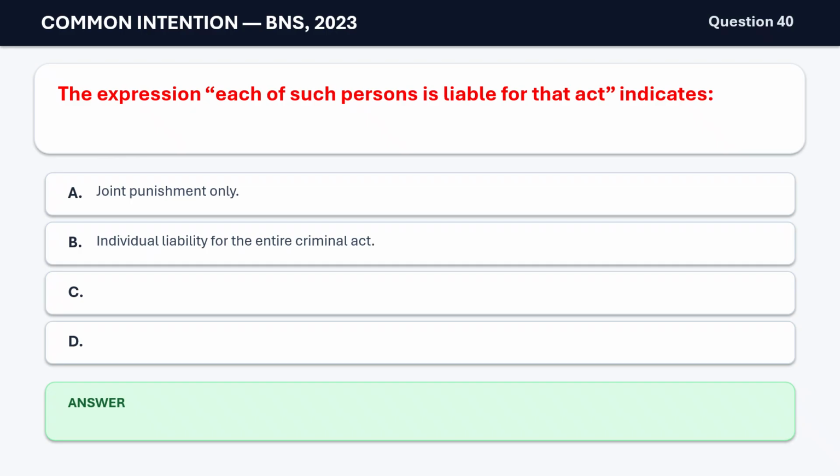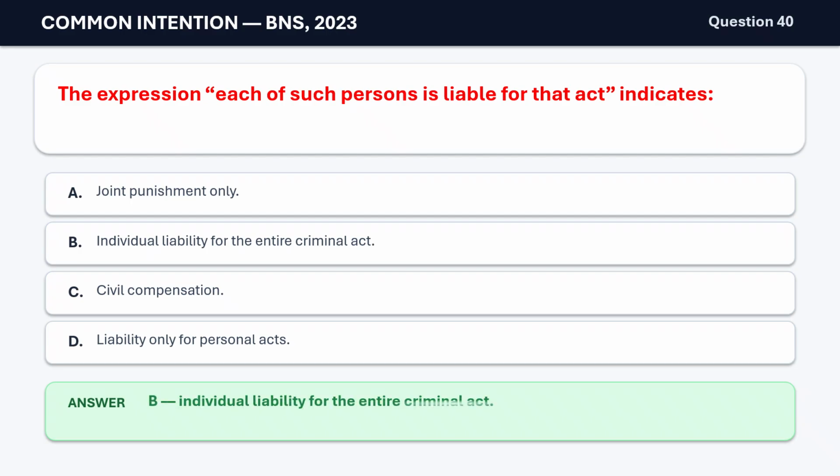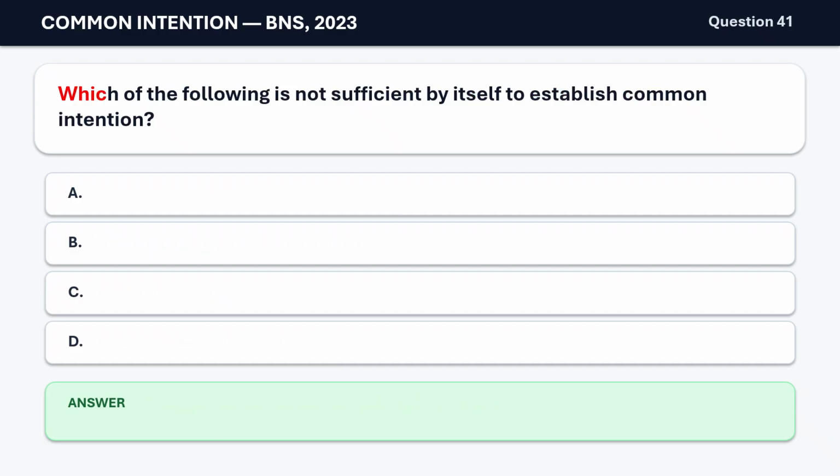Question 40. The expression, each of such persons is liable for that act, indicates A. Joint punishment only. B. Individual liability for the entire criminal act. C. Civil compensation. D. Liability only for personal acts. The correct answer is B. Individual liability for the entire criminal act.